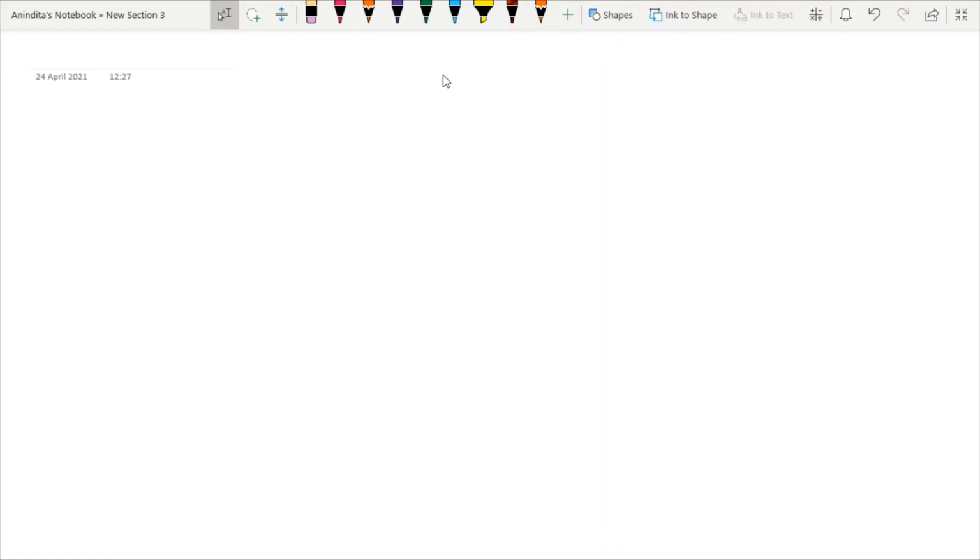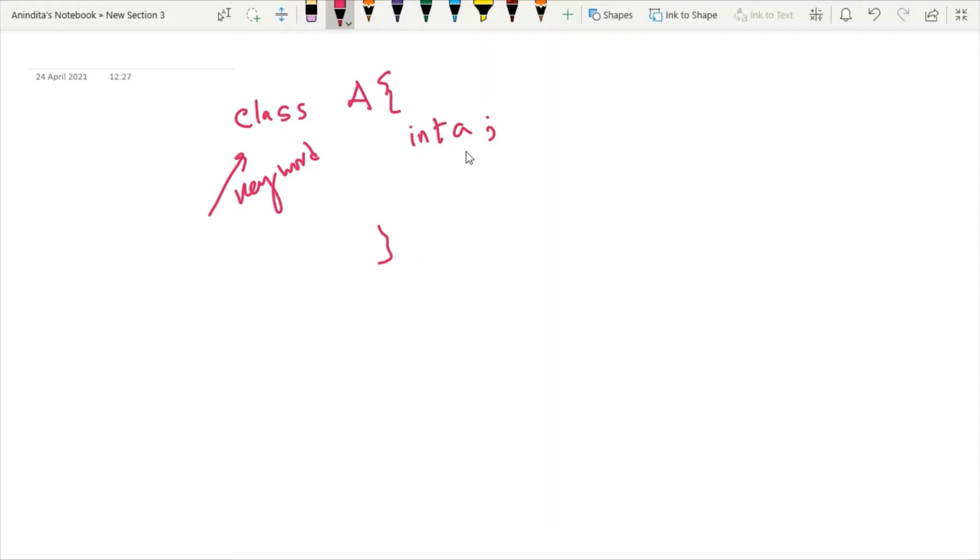Now first I am writing the syntax of a class in C++. What is the syntax of a class? I have to write one keyword, class. It is a keyword. And then I have to give some class name, say A. And then within curly braces, I can write data members of any type.